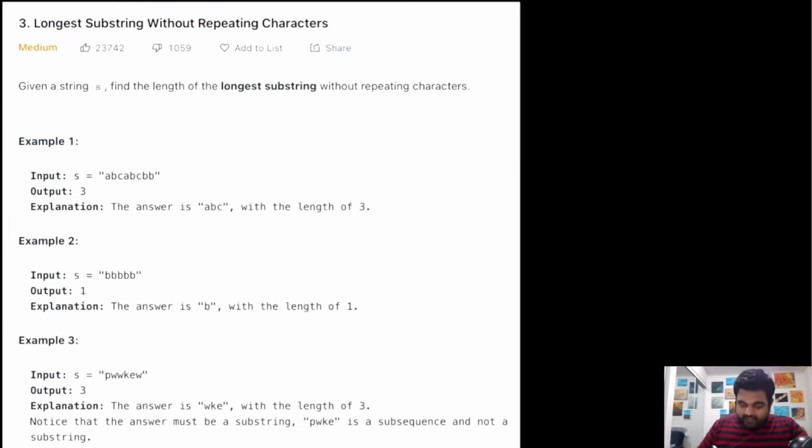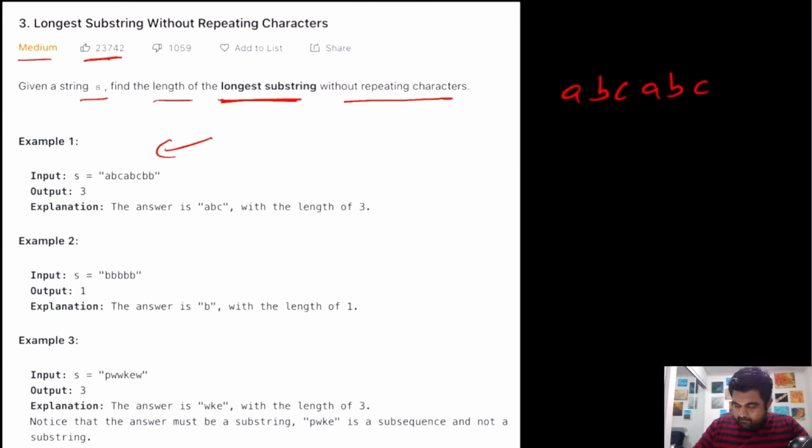So this is a LeetCode medium problem and also one of the most liked problems on LeetCode. Basically, we are given a string s and we need to find the length of the longest substring without a repeating character inside this given string. Suppose in this example, we are given a string like this. In this case, the longest substring without a repeating character is this one, ABC, and the length of this is 3.